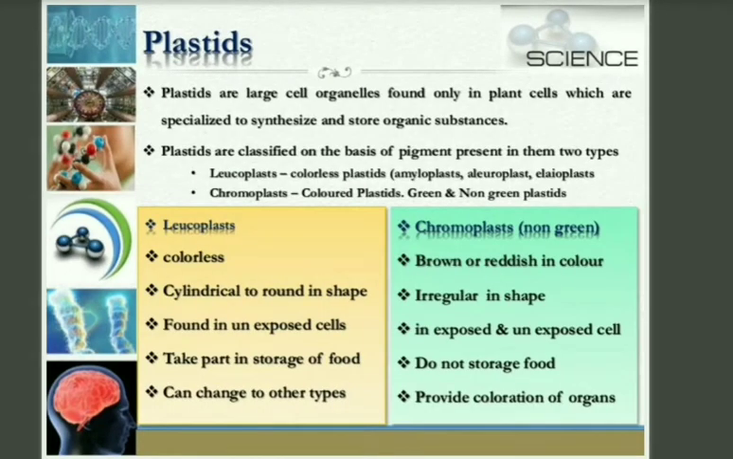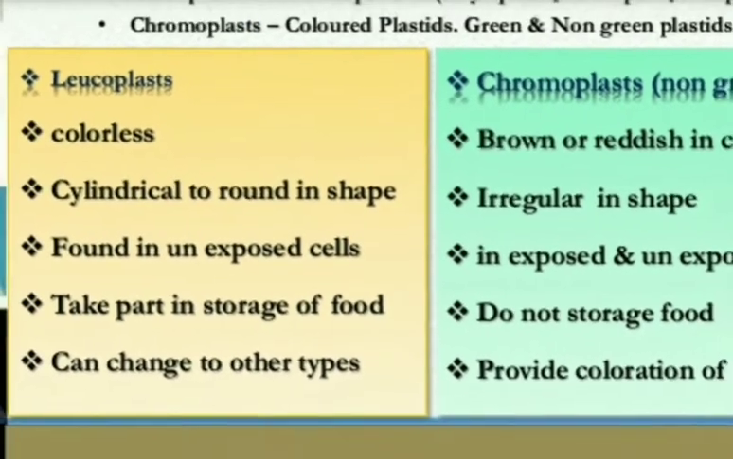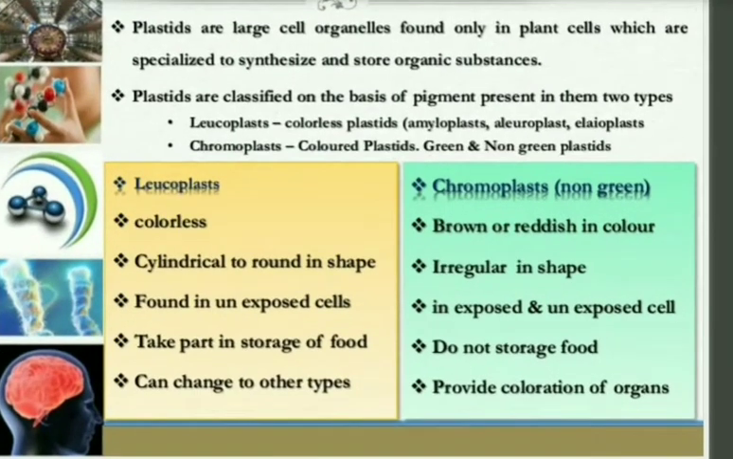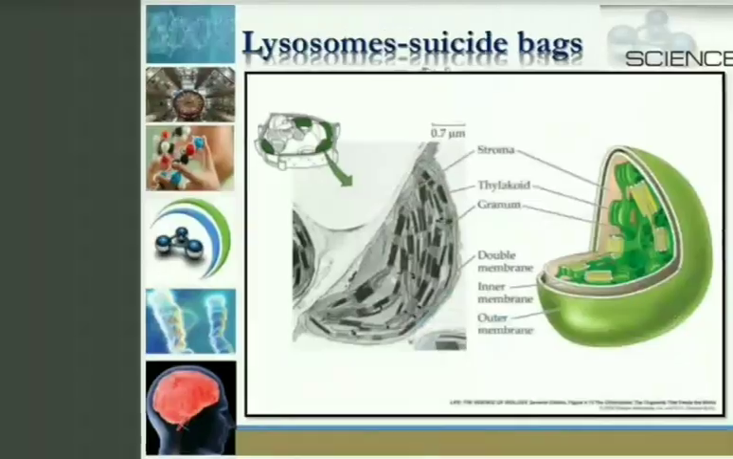Okay, so I think plastid is clear to you. Where is plastid present? It is present inside the plant cell and absent in the animal cell. How many types does it have? Leucoplast and chromoplast.